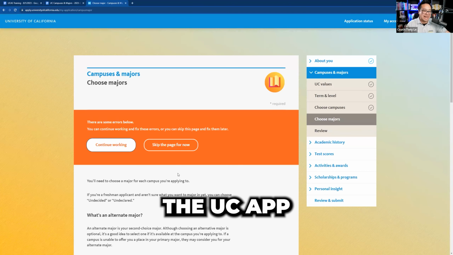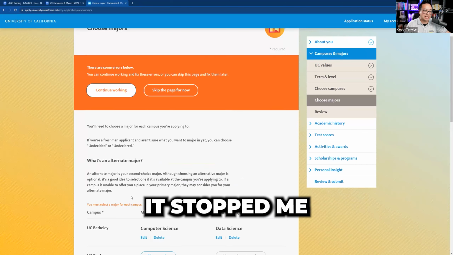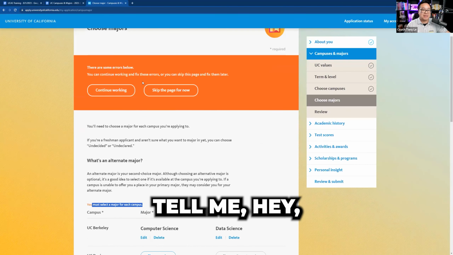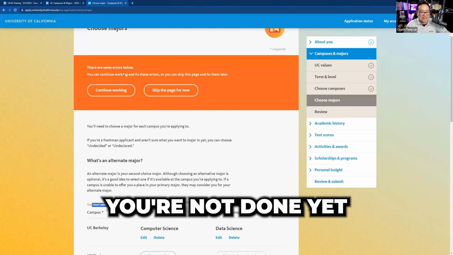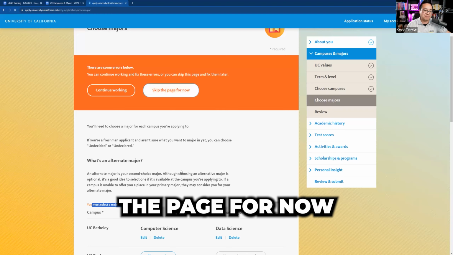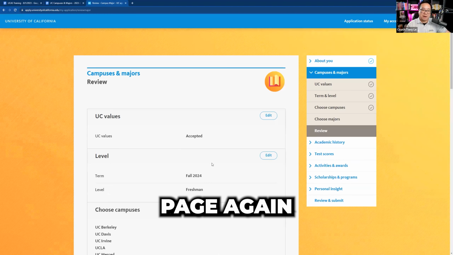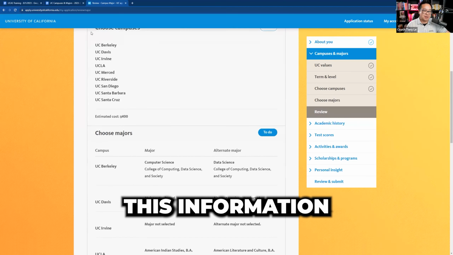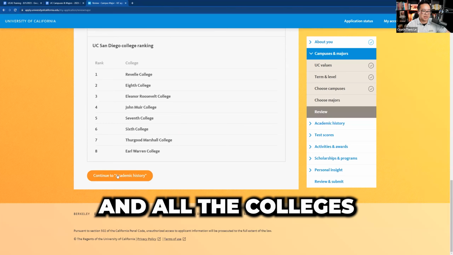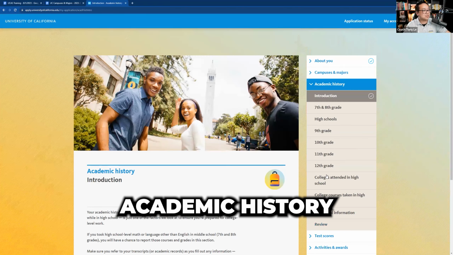Think about the UC app. You'll see that if it's not complete, it stopped me because I haven't selected the major yet for all these schools. It's going to tell me, hey, you're not done yet. You can still skip it. You can still save it and skip and get back to it later. So I'm going to go ahead and click skip the page for now. So I'm at the review page again. You'll see that it has all this information right here, the schools, and the major hasn't been selected yet. So I have to go back and do it before I click submit, and all the colleges there. Continue to academic history there.